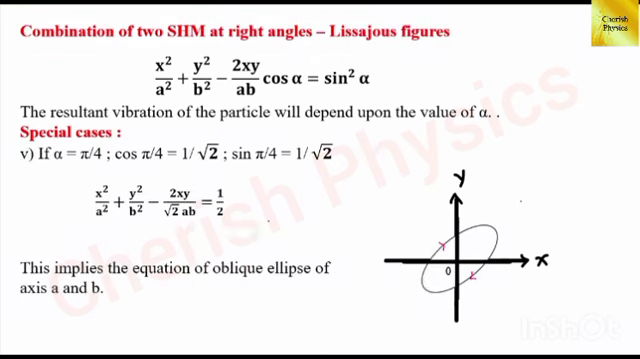Fifth case, alpha equal to pi by 4, that is cos 45 degrees, which is equal to 1 by root 2, sin 45 degrees, which is also equal to 1 by root 2. By substituting these in the above equation, we get x squared divided by a squared plus y squared divided by b squared minus 2xy divided by root 2 into ab, which is equal to 1 by 2. This implies the equation of an oblique ellipse of axes a and b. In all the 5 cases, we get symmetric patterns of Lissajous figures because the frequency ratio is 1:1.